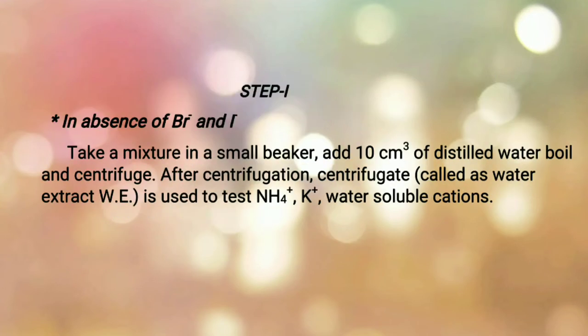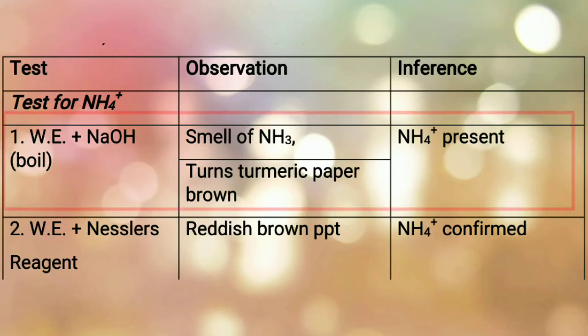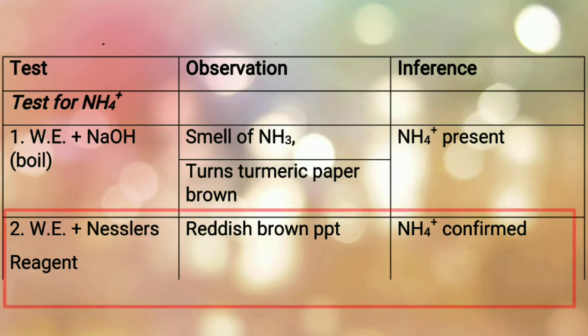So students, in step 1, in the absence of bromide and iodide, take mixture in a small beaker. Add 10 ml of distilled water, boil and centrifuge. After centrifugation, centrifugate, which is called as water extract, is used to test NH4+, K+, and water-soluble cations. So students, in dry test for cations, we have already performed test for NH4+. Now, let us see its confirmatory test.